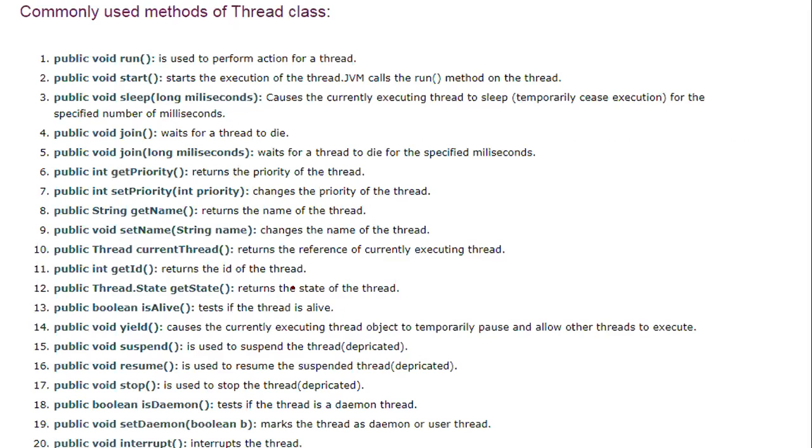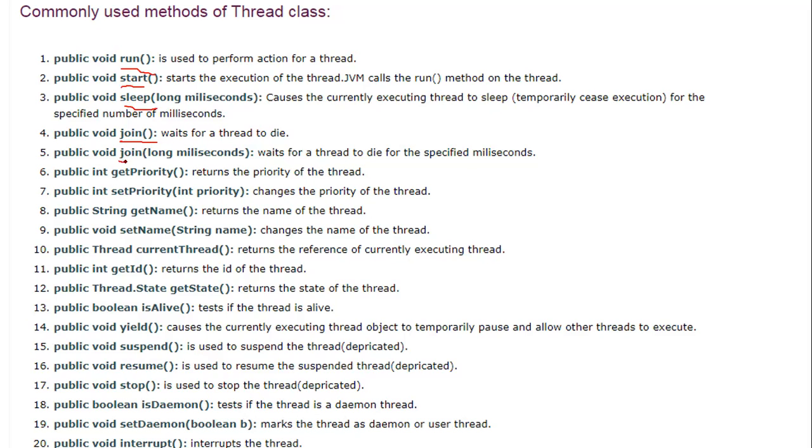Same way, there are a lot of methods available for the thread class. One is run, which is used to perform an action for a thread. That means once your process starts running, at that time you will call a method called run. When you're going to start a thread, you start the execution of the thread, then you call a method called start. When you want to send your activity or process to sleep mode, you call a method called sleep. In case your activity is in sleep or wait mode and you want to bring it back to the runnable mode, then you will say wait.